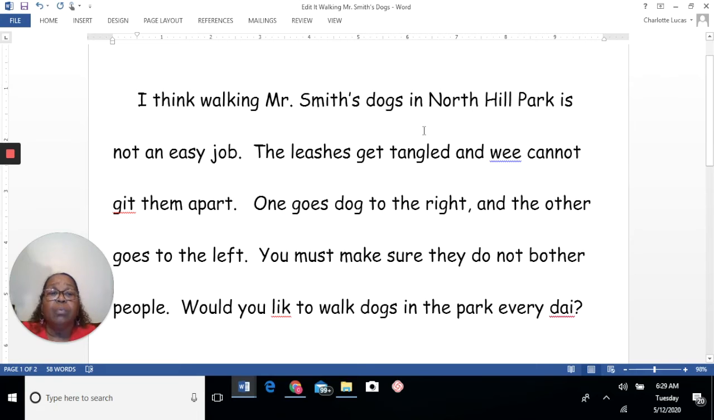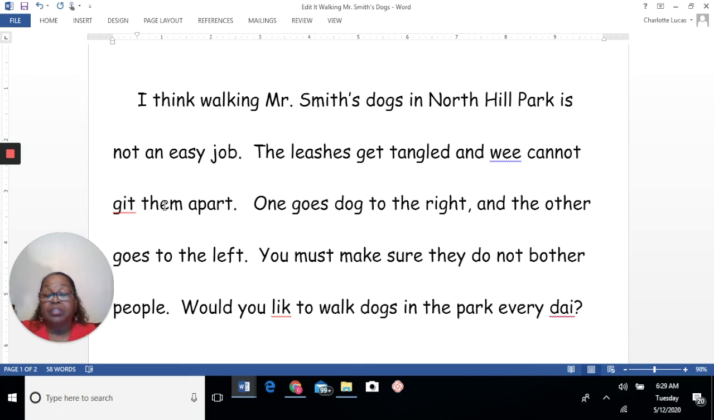Let's find another one. Red squiggly. We cannot get them apart. But what's wrong with that word, get? That's what I said, get, and that's what it sounds like. Well, the problem is we say get all the time, but it is not pronounced that way.